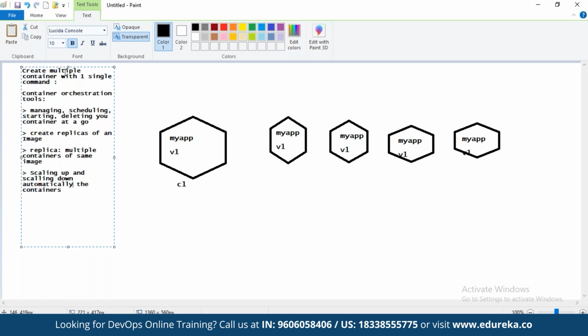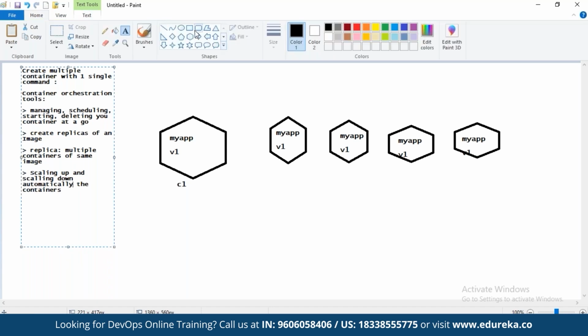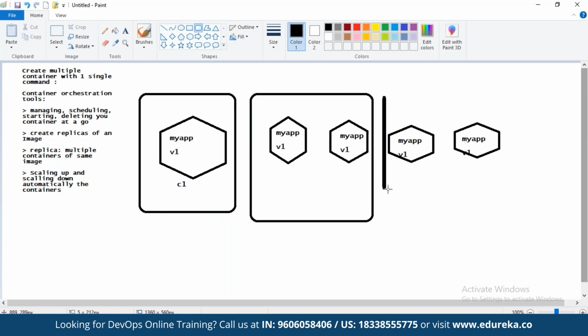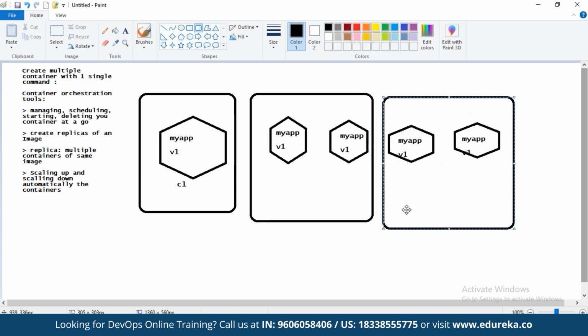Okay. Now one more thing. Suppose you're creating multiple containers. Will you deploy all these containers on one single machine? No, right? Multiple nodes you will take and you will deploy on them. Suppose one of the nodes goes down, what will happen to these replicas? They have to be immediately brought up onto the other nodes in the cluster.